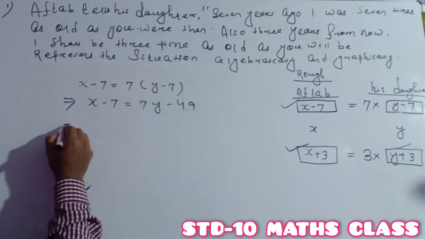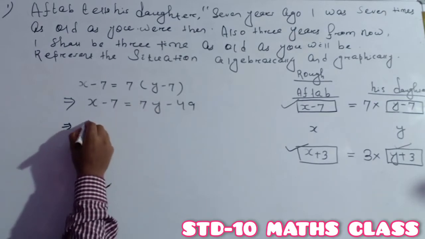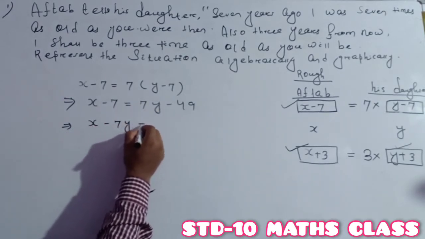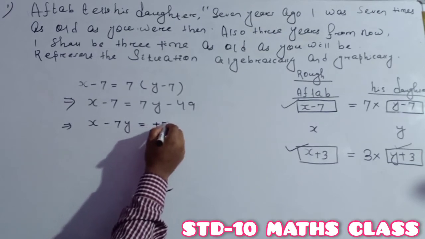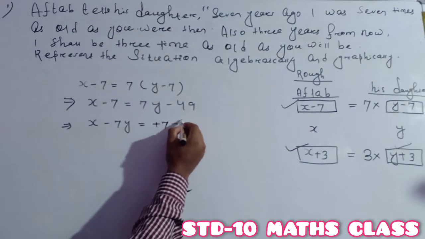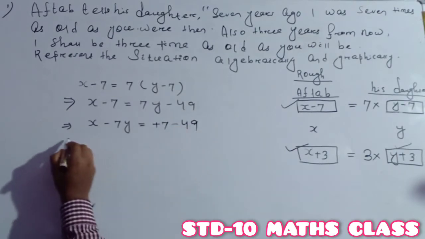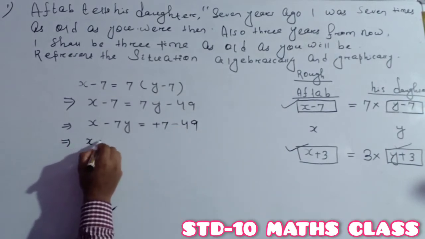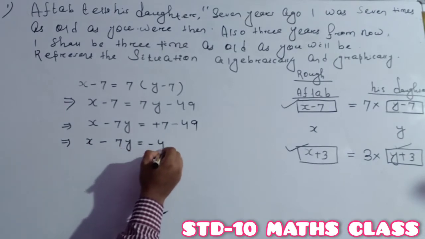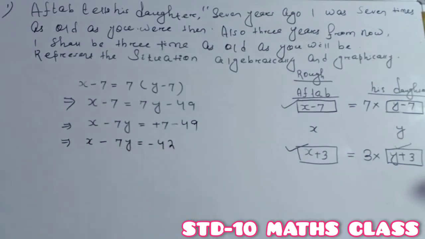Then I am keeping the variables on one side. It means x minus 7y is equal to plus 7 minus 49, transposing to the right side, which becomes x minus 7y is equal to minus 42. So one equation is ready.